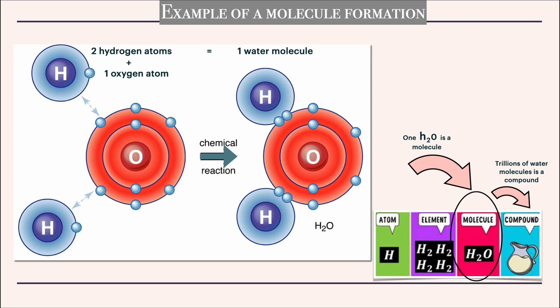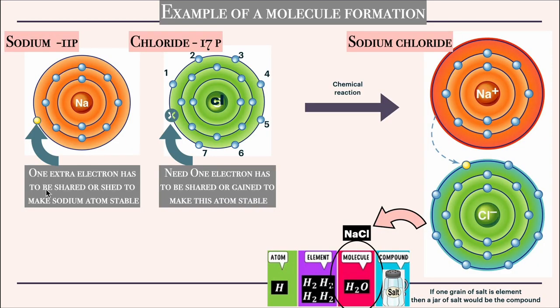Another example for the formation of molecule would be sodium chloride, wherein a sodium atom with 11 electrons, you see here that it has got 2 electrons in the first shell, 8 electrons in the second shell, and now that the second shell has maxed out and there is still one more electron which will occupy another shell, the third shell. There's just 1 electron in here.